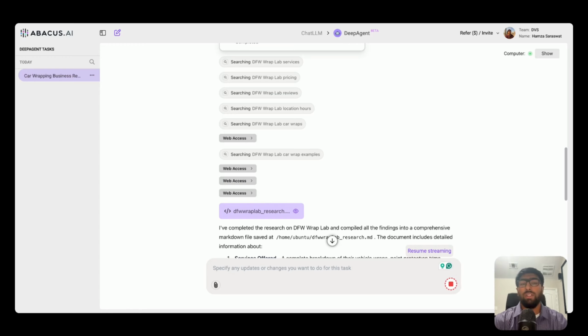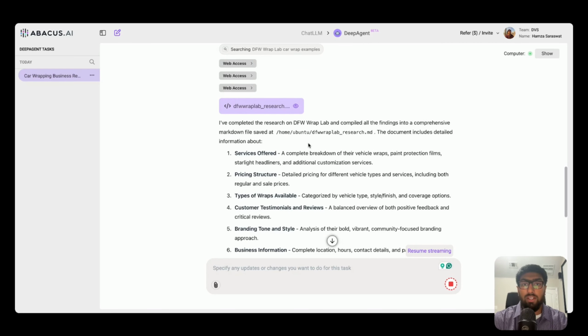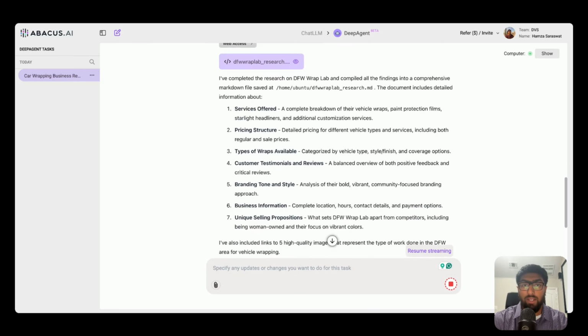Obviously, there are much more accessible ways to research, or you could just look through the website yourself. If they already had something there, you could have just copy pasted the copy on the website, or put the link into Lovable. But this is going a step further, adding more AI into your workflow, and hopefully getting a better result out of it. So I said I've completed the research on DFW Wrap Lab and compiled all the findings into a comprehensive markdown file.